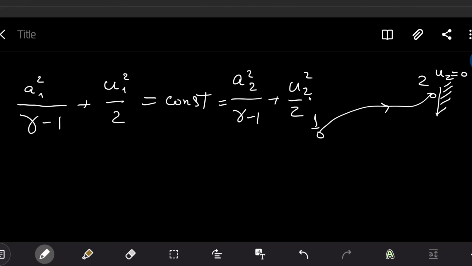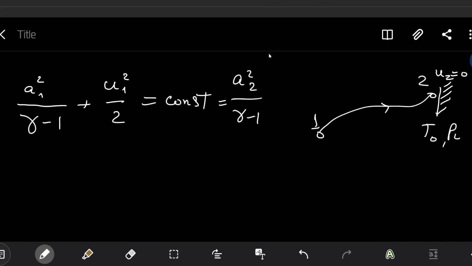What happens at this point? Since velocity 2 is equal to 0, the right side of the equation will not exist anymore. I will just remove it from here. It's just 0, and we have just this part of the equation here.